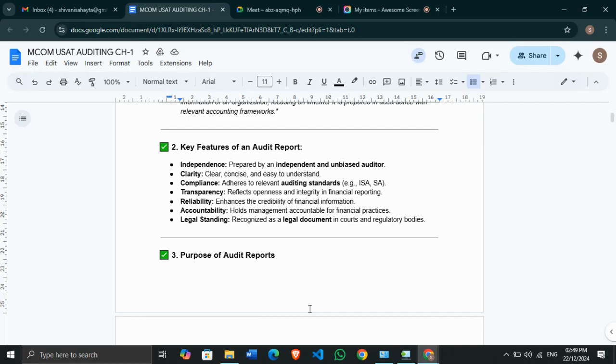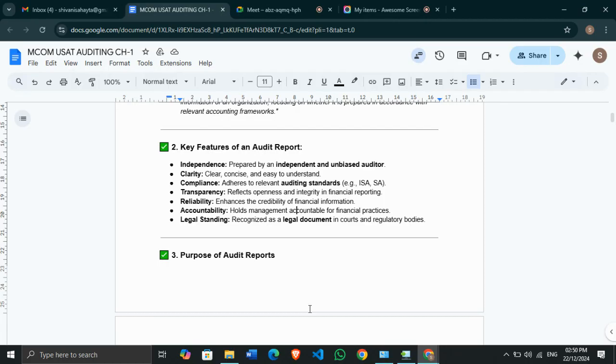Next is reliability. People will rely, and by people I mean your shareholders, debenture holders, all the stakeholders, even your consumers. Everyone will rely on the financial information of your company once it is audited by the auditor, because it ensures that whatever financials you're preparing are as per the auditing standards, and are trustable and reliable. So it shows the reliability. It enhances the credibility. Because of reliability, the credibility of your organization will increase automatically.